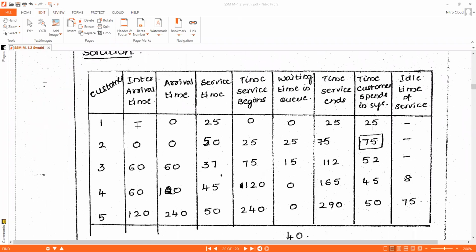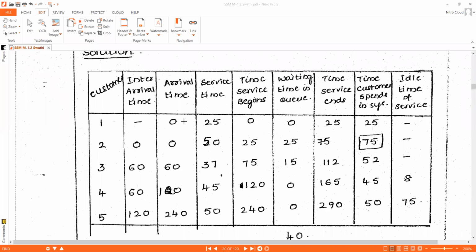That is, first customer we have assumed he arrived at 0 simulation clock time. Next customer interarrival time is 0. Another customer interarrival time is 60. Next customer interarrival time is 60. Next customer interarrival time is 120. Okay, we have written the interarrival time.